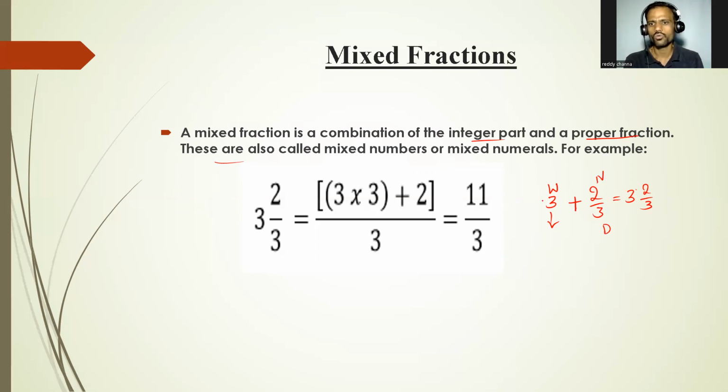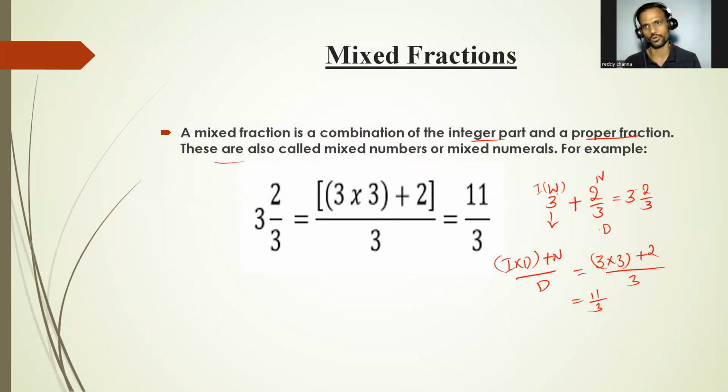Okay. Now, what we'll do, we will multiply this integer by the denominator. Integer into denominator, plus numerator, divided by denominator. Let's write 3 into 3 plus 2 by 3. 3 threes are 9, plus 2 is 11 by 3. Okay. So we have converted a mixed fraction to an improper fraction.